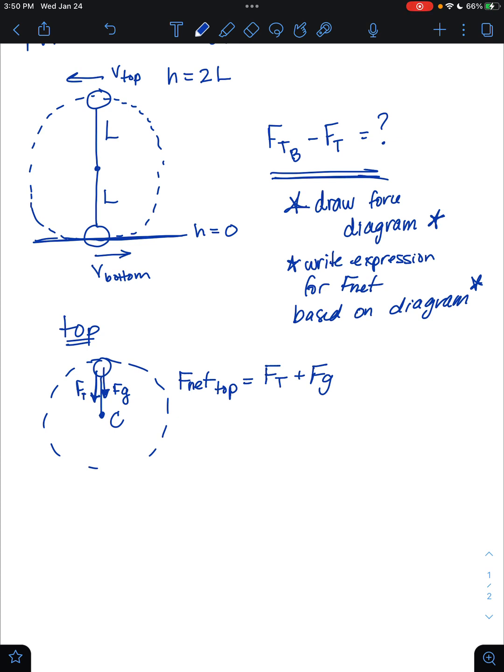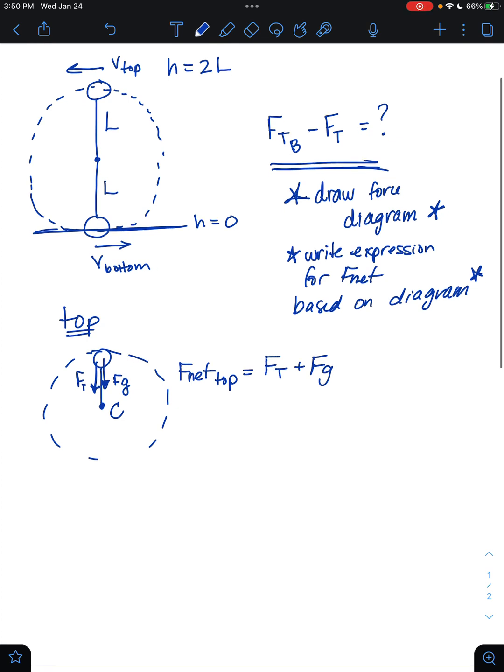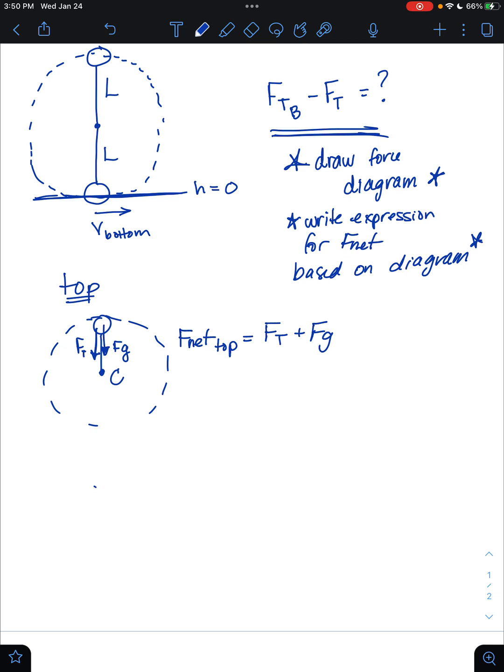The other place that they asked me for information about was at the bottom of the circle, so I would like to draw a force diagram for the ball at the bottom of the circle. Again, I drew that picture. I'm drawing where the center of the circle is, and I'm going to say that the force of gravity still points down. The force of tension in the direction of the rope has to be bigger than the force of gravity, because I need an unbalanced force pointing towards the center, and gravity's going away from the center.